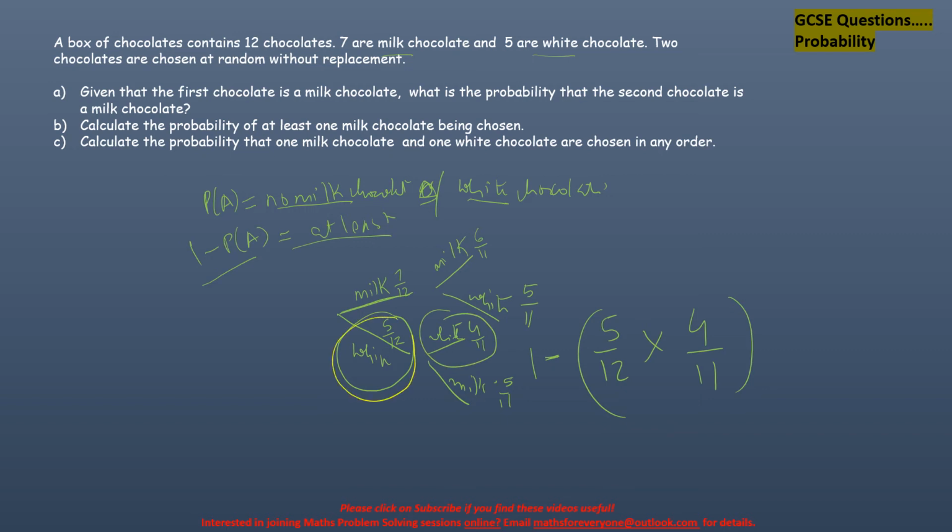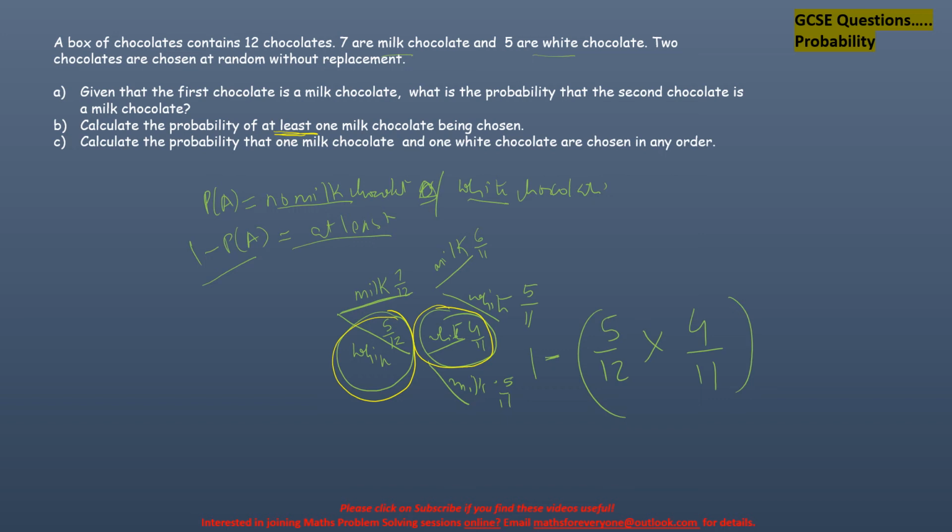Please bear in mind, we're taking these two cases, the two whites. We have excluded all the other cases because by definition they have said we want at least one. So at least one, it can be more than one, but at least one, right?